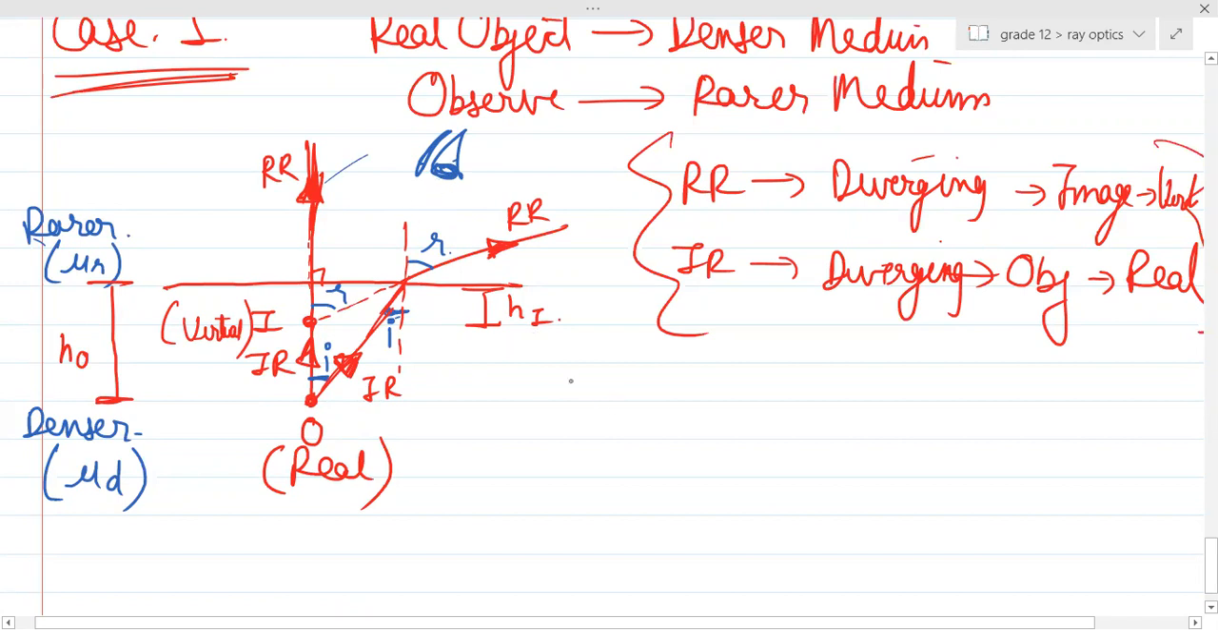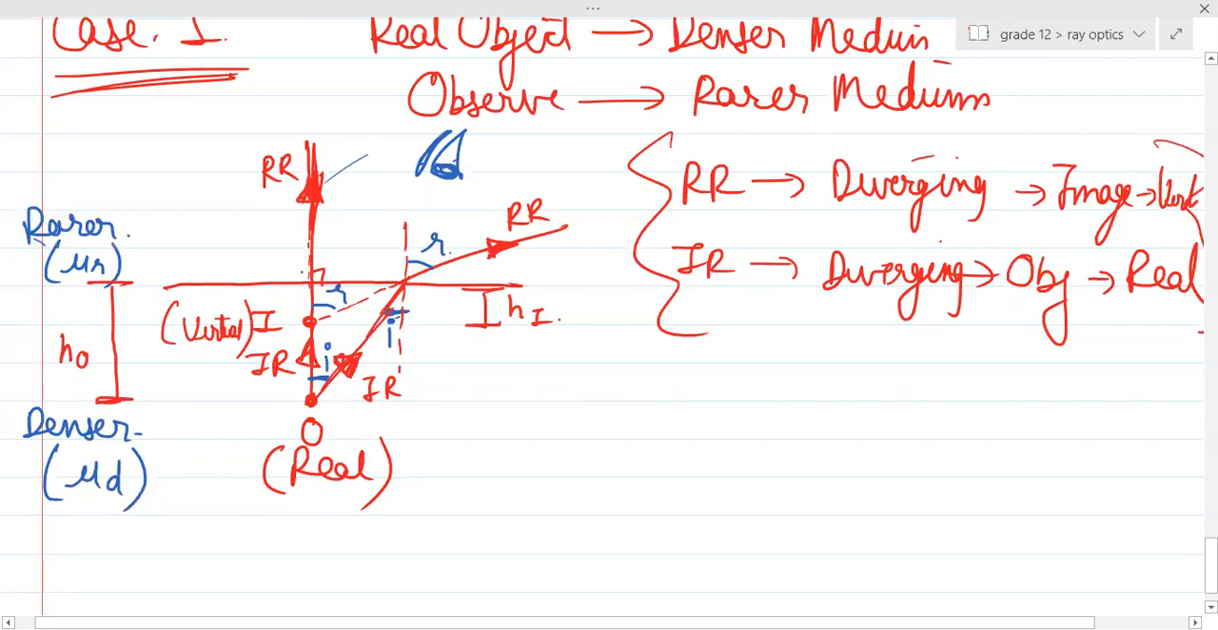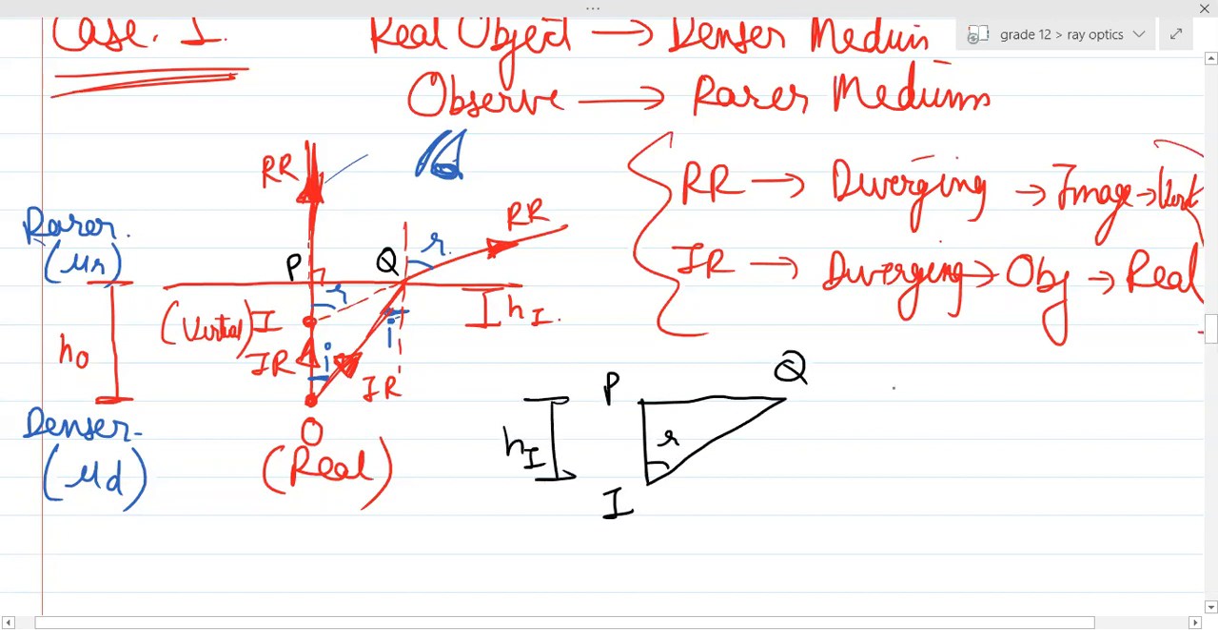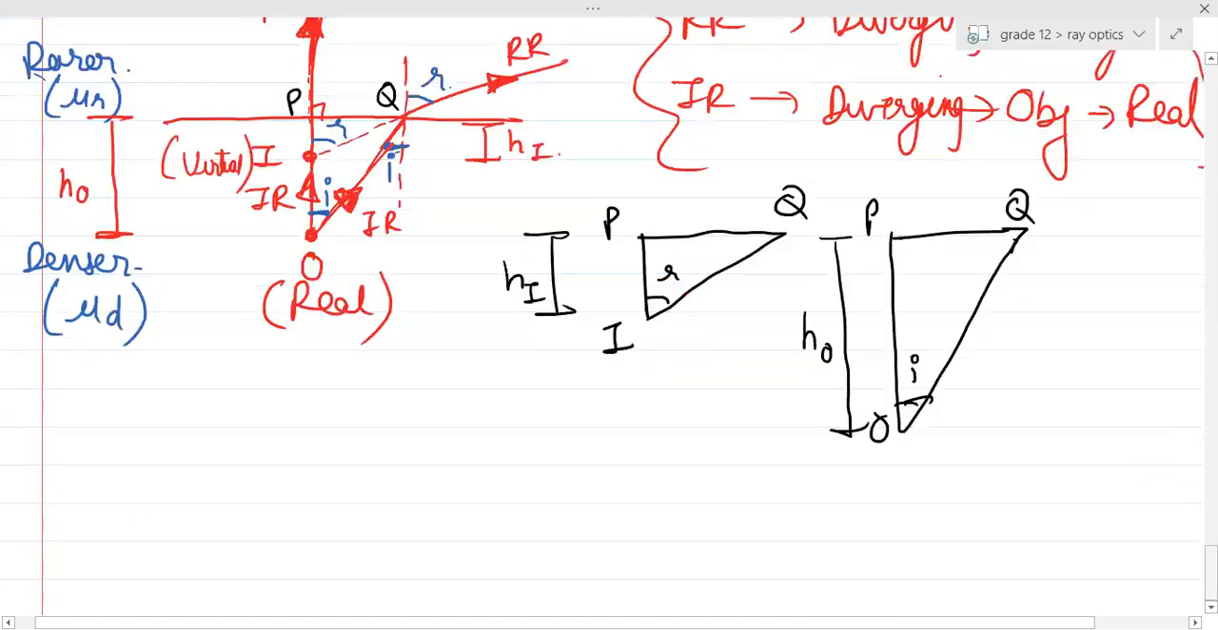Now, can you see two triangles, guys? Let me name those triangles: this is O, this is I, this is, let's say, P, and this is, let's say, Q. So there are two triangles. One is IPQ with this angle as R, and this height is basically hi. There is one more triangle, which is OPQ, this angle is I. And what is this PO? That is basically ho, right?